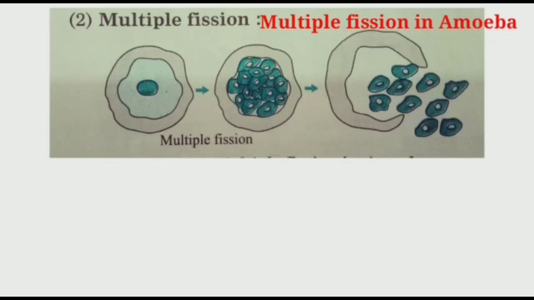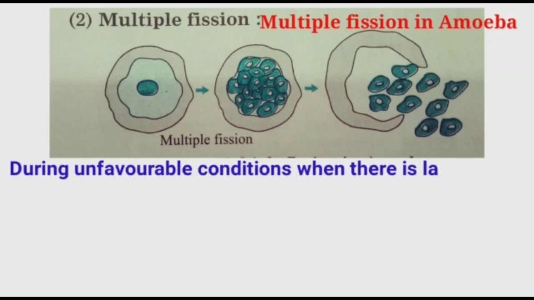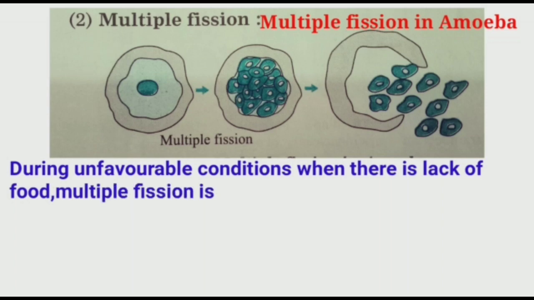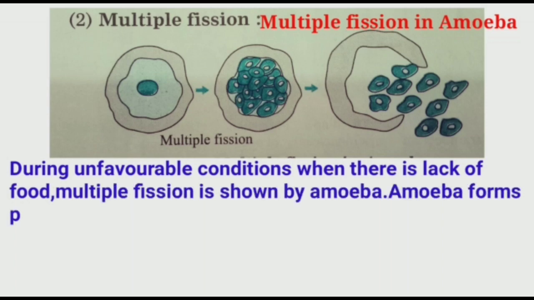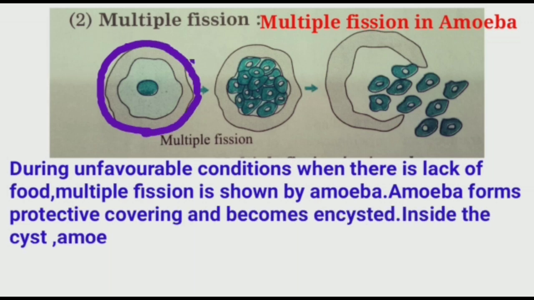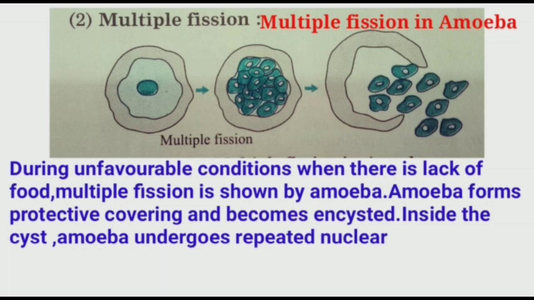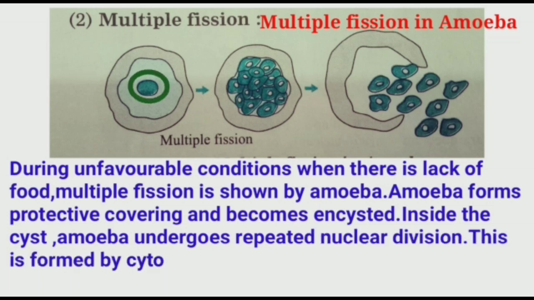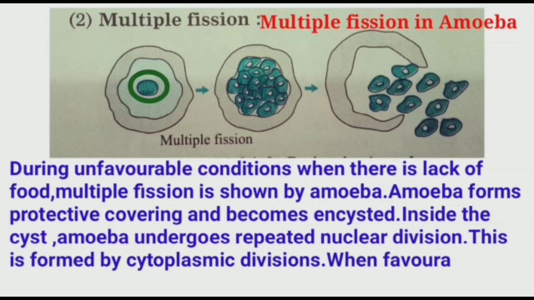The second method of asexual reproduction in unicellular organisms is multiple fission. Multiple fission occurs in amoeba. You can observe this multiple fission in the diagram. During unfavorable conditions, when there is lack of food, multiple fission is shown by amoeba. Amoeba forms a protective covering and becomes encysted. Inside the cyst, the amoeba undergoes repeated nuclear divisions, means the single nucleus of amoeba divides into many nuclei.